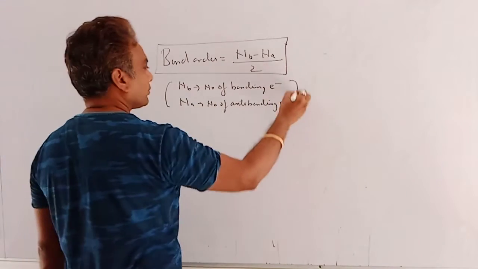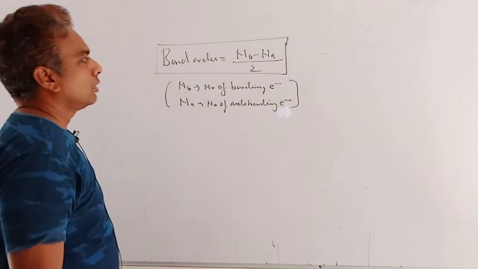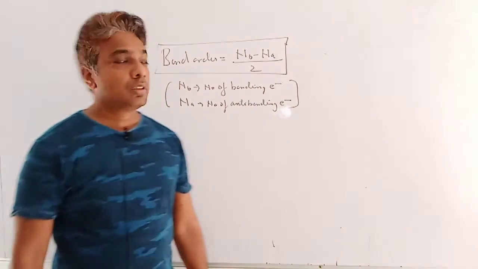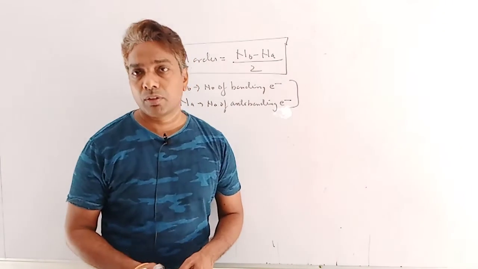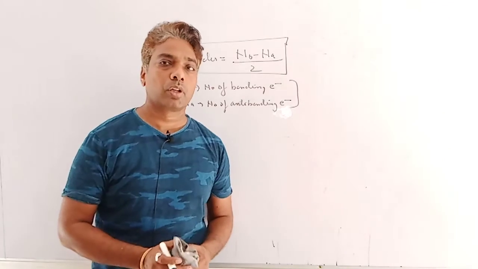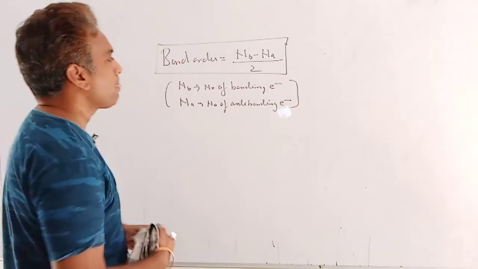Clear? The bonding electrons are those which enter the bonding orbital, and the anti-bonding electrons are those which enter the anti-bonding orbitals. Clear?